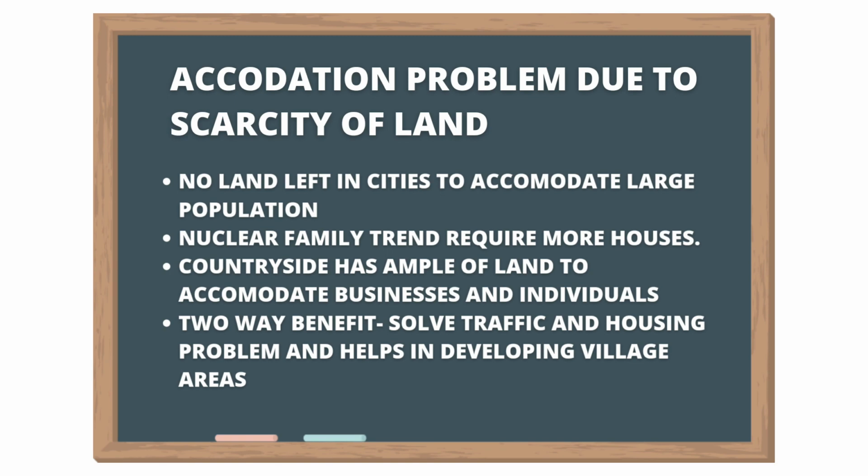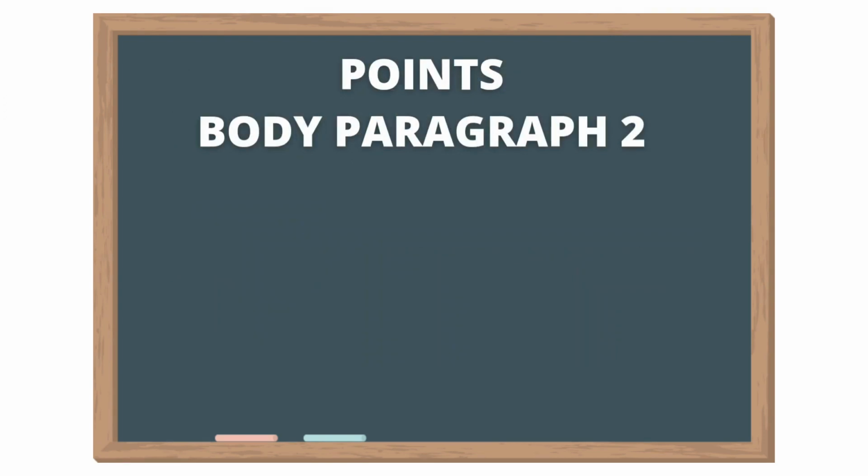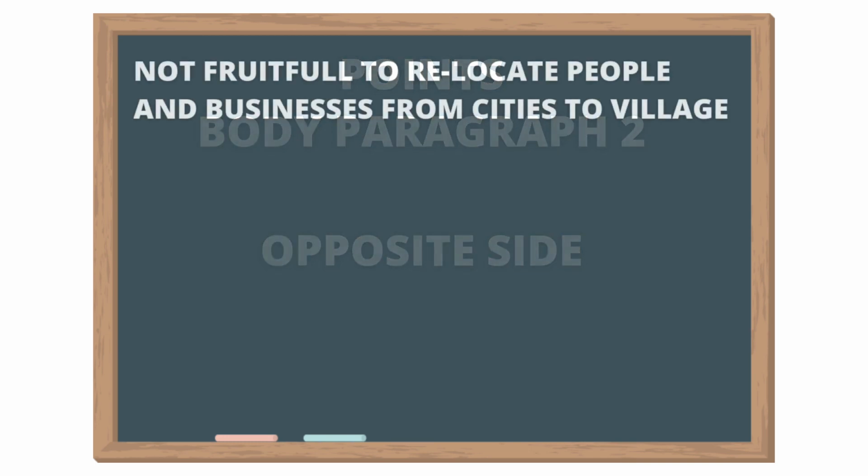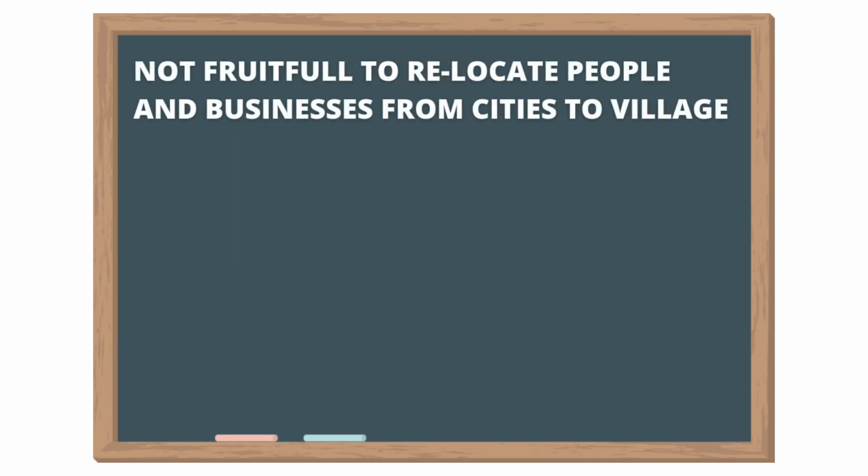Now let's move towards body paragraph 2. In this paragraph, we will talk about the other side, which is the opposite side. We are going to discuss some points of the opposite side. Point number 1. In point number 1, I will say that it is not fruitful to relocate people from cities to village.